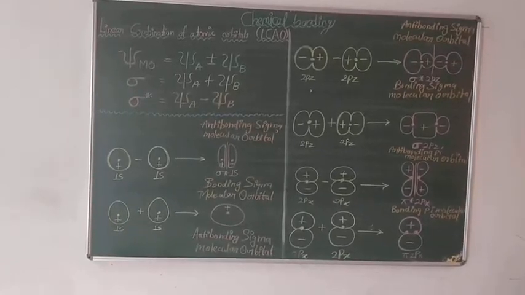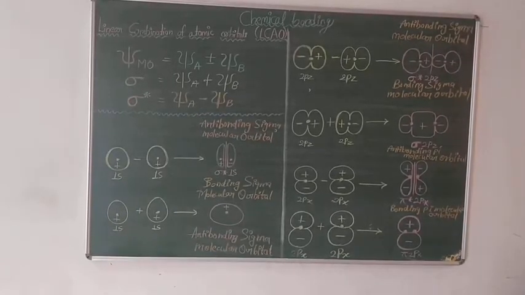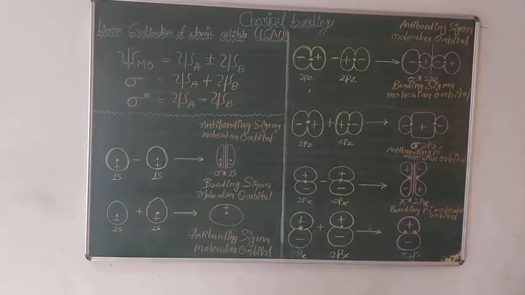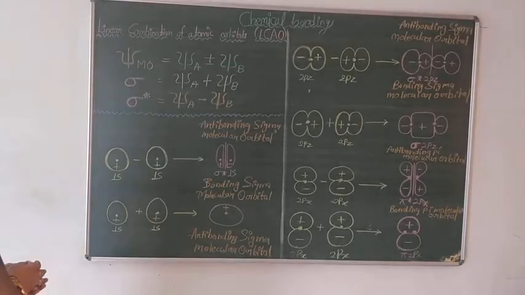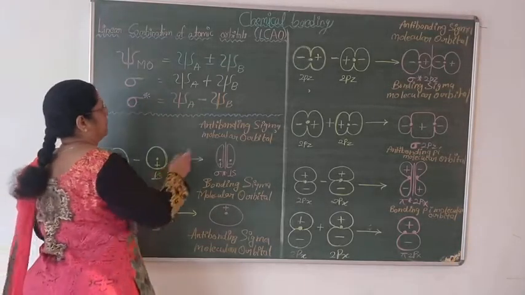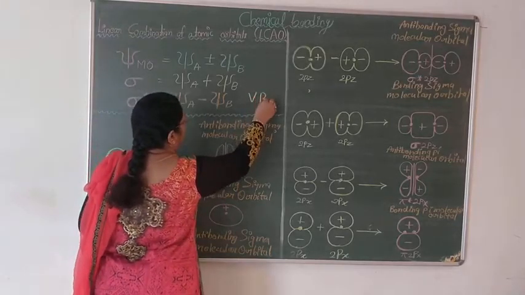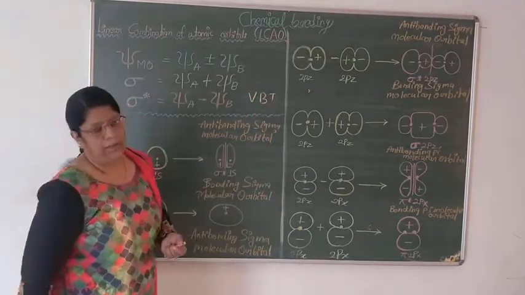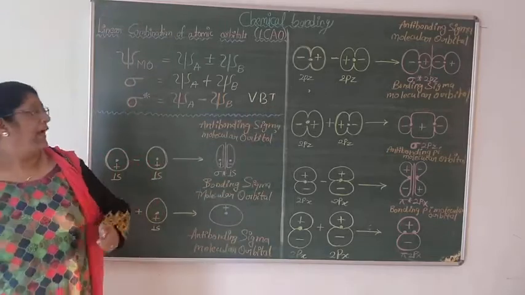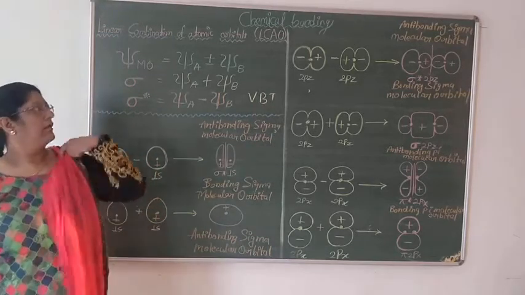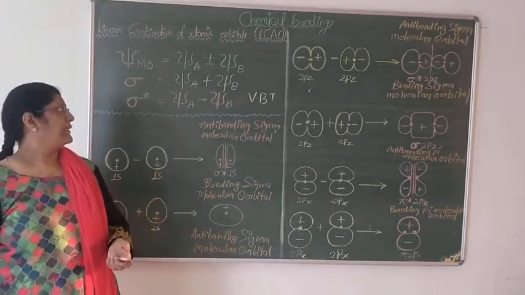11th class, we are continuing chemical bonding. Today, first we will talk about valence bond theory, VBT, given by Heitler and London, and it was restructured by Pauling and Slater.